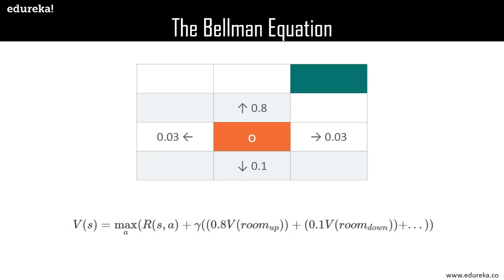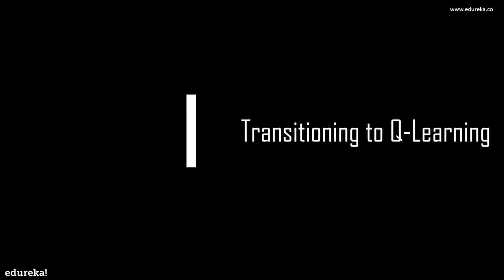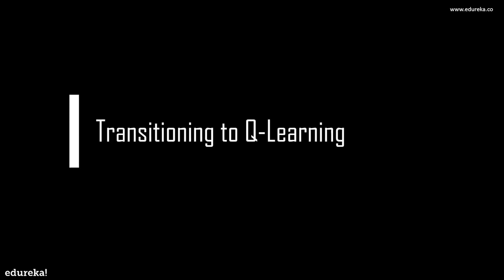So by now we have got the equation. What we're going to do now is transition to Q-learning. This equation gives us the value of going to a particular state, taking the stochasticity of the environment into account. Now, we have also learned very briefly about the idea of the living penalty, which deals with associating each move of the robot with a reward. So Q-learning possesses an idea of assessing the quality of an action that is taken to move to a state, rather than determining the possible value of the state which is being moved to.